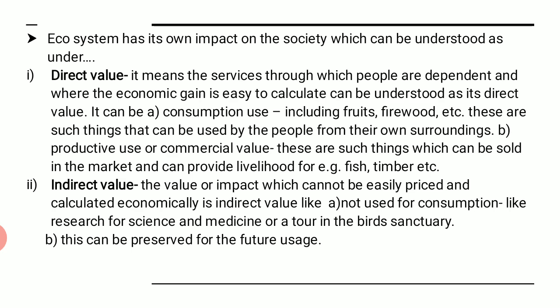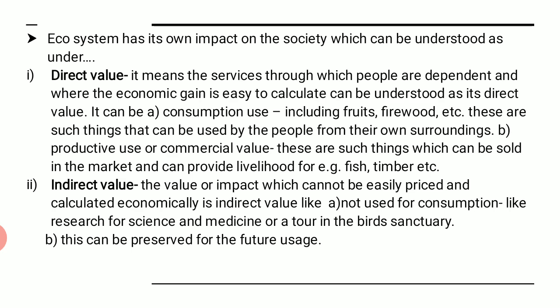What we are trying to understand here is the services that the people are dependent on in such an ecosystem, from where they gain the economic gain, and it is easy to calculate. There are two types of direct value. One is consumption use and the other one is productive use. Consumption means for our own consumption, for our own use. When we get something from the ecosystem, like fruits, maybe firewood.